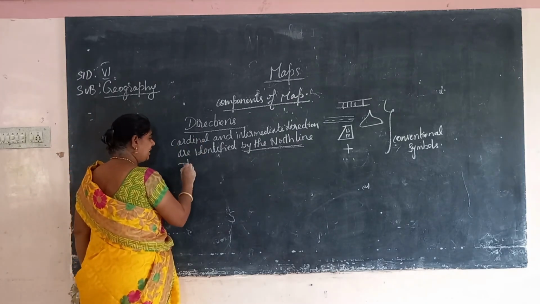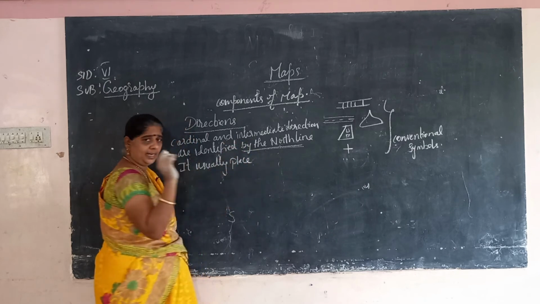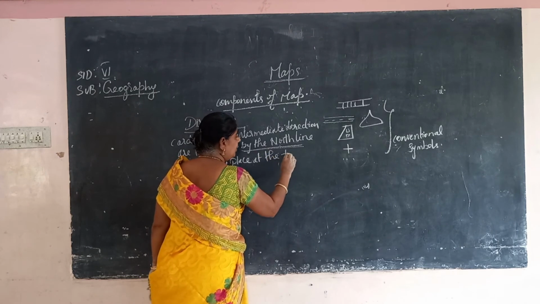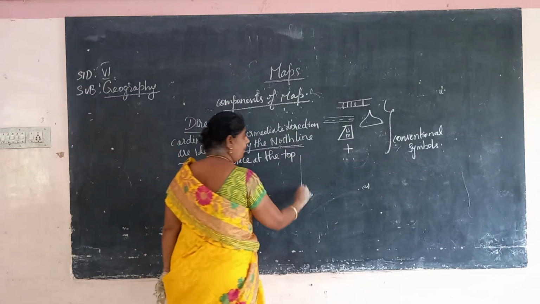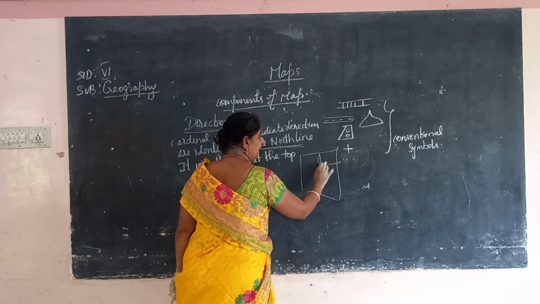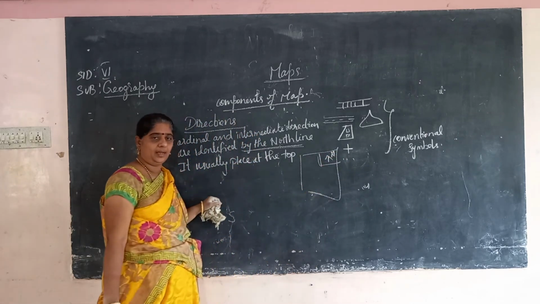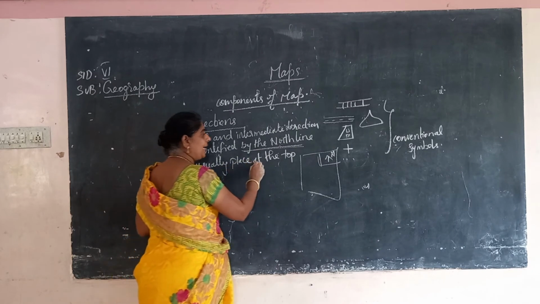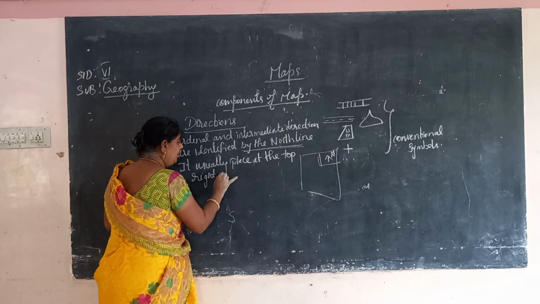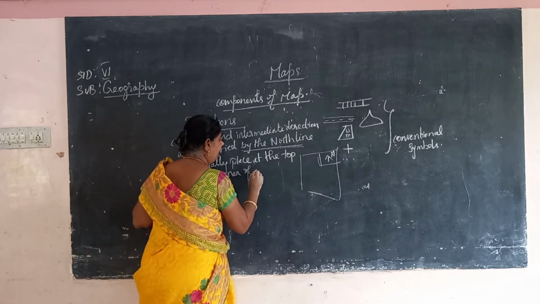It is always placed at the top right corner of a map.